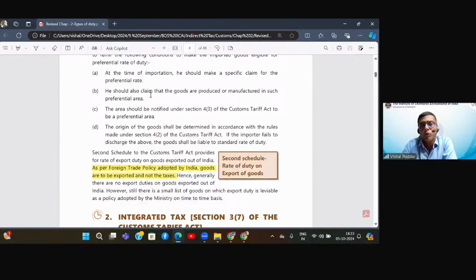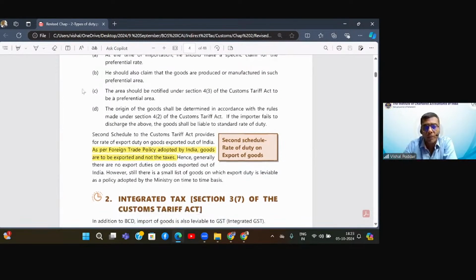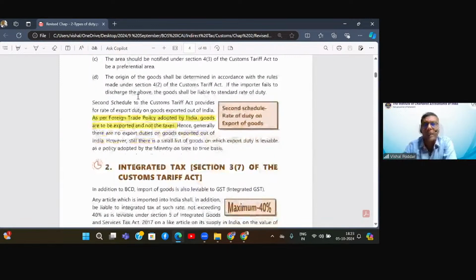Next, you should also claim that the goods are produced, manufactured in that particular country or area. So obviously, these rates are dependent on particular country-based goods. So when you are applying for this, you have to submit proof that these goods are originating from that country. Further, the area should be notified under this. The name of that area should fall in that preferential list, which is given in section 4.3. And then the origin of goods shall be determined in accordance with the rules made in section 4.2.